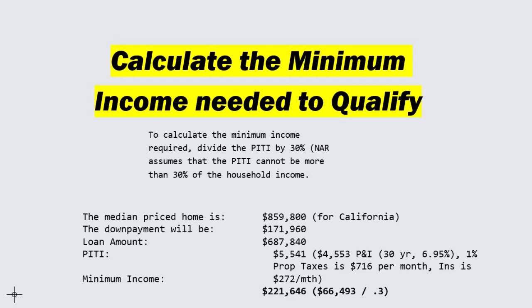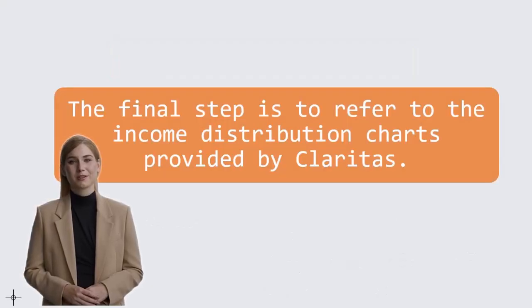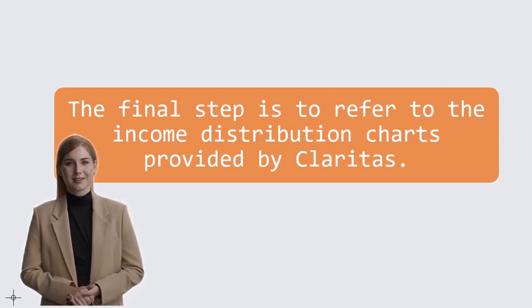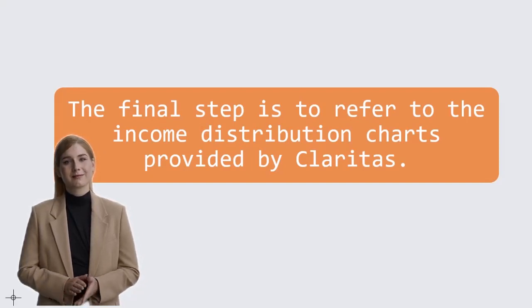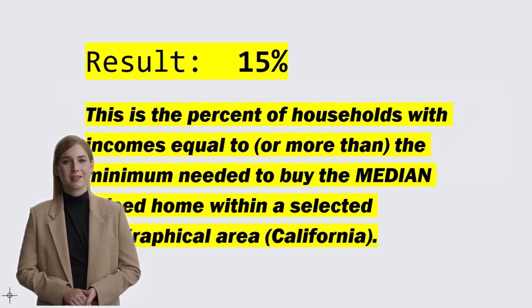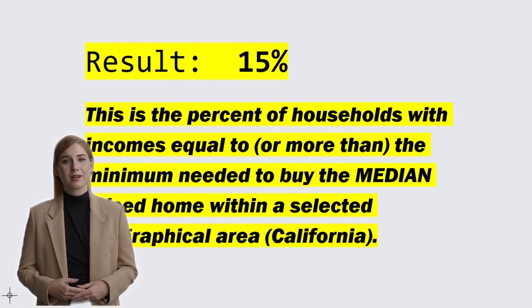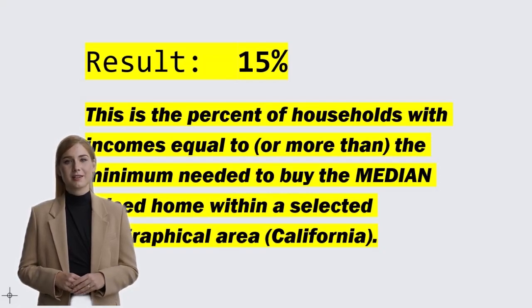Finally, we can calculate the minimum income needed to qualify by dividing $66,493 by 30%. The minimum income required to qualify is, therefore, $221,646. The final step is to refer to the income distribution charts provided by Claritas. There may be a fee to log into the website if you ever want to see the entire income distribution. For our example, the result is 15%. That is the total percentage of households with incomes at or greater than $221,646.